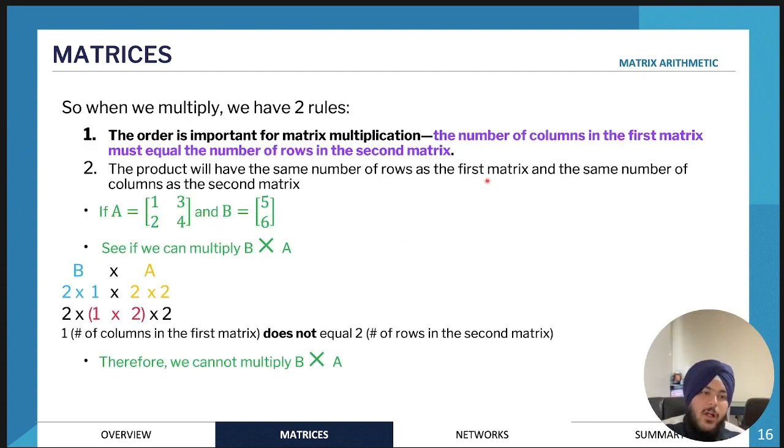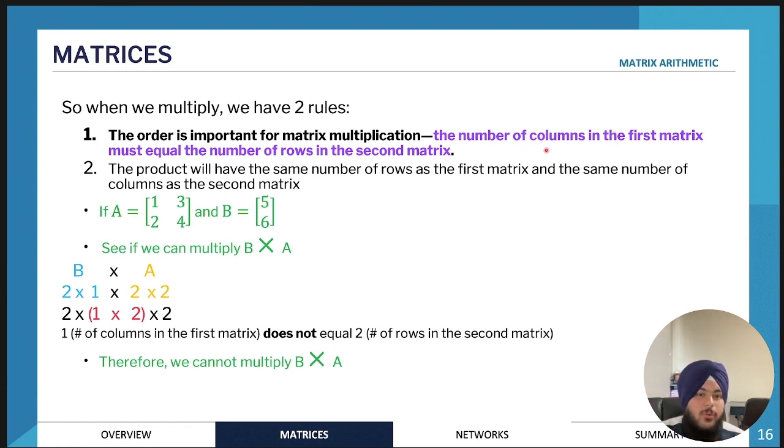When you're multiplying matrices, there are essentially two rules that you need to work out before you start the actual multiplying. The first is that the order of the two matrices you're multiplying needs to be worked out before you do the multiplication.